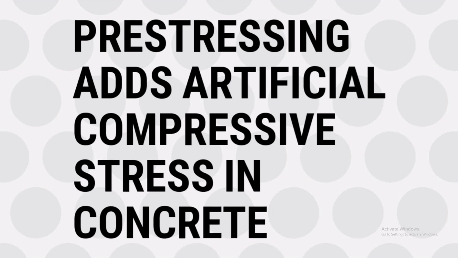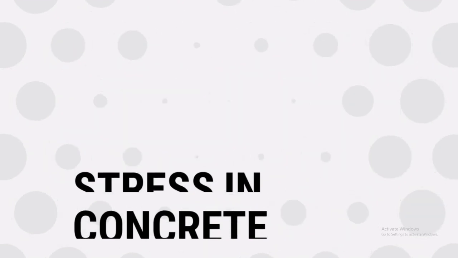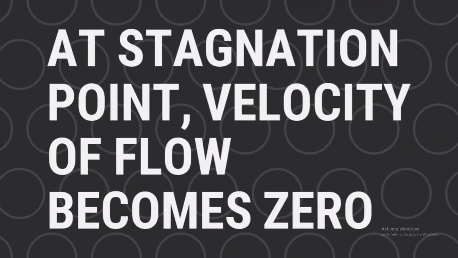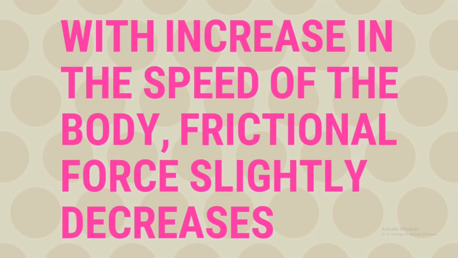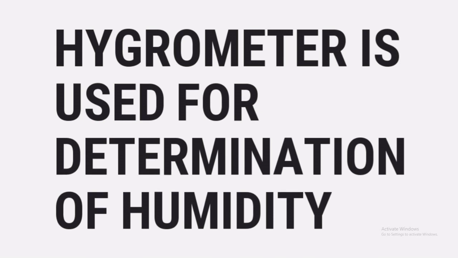Prestressing adds artificial compressive stress in concrete. At stagnation point, velocity of flow becomes 0. With increase in the speed of the body, the frictional force acting on it slightly decreases. Hygrometer is used for determination of humidity.